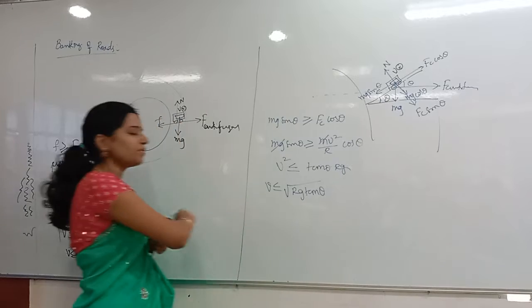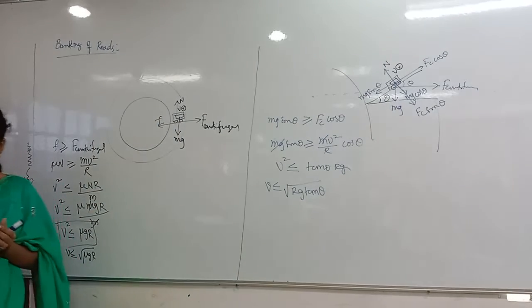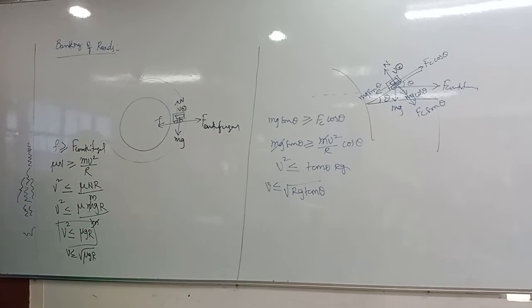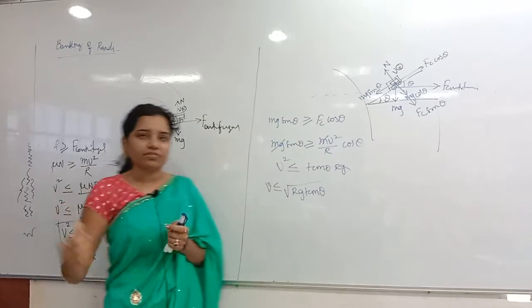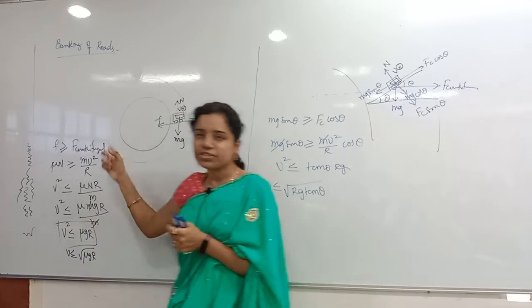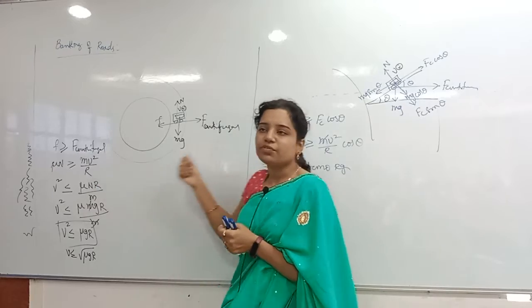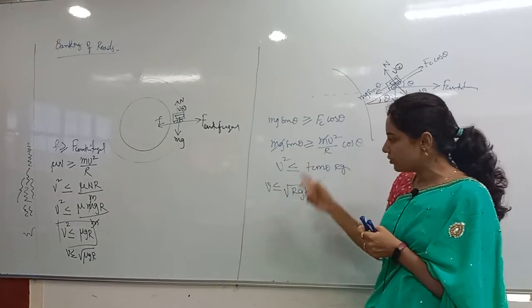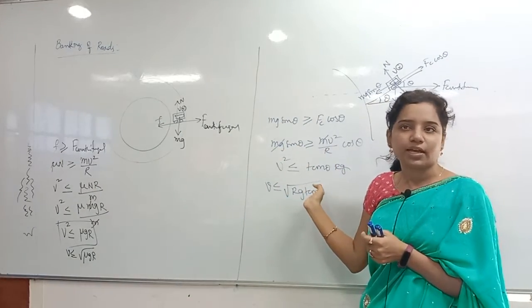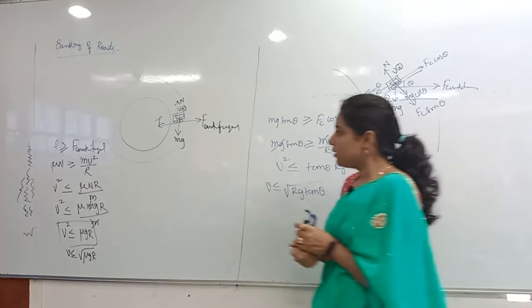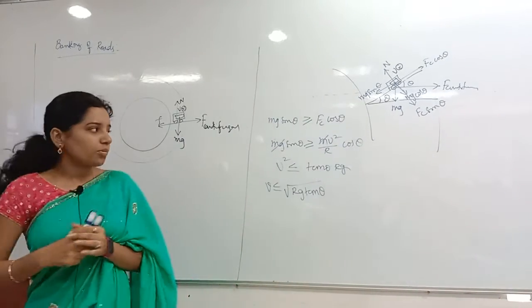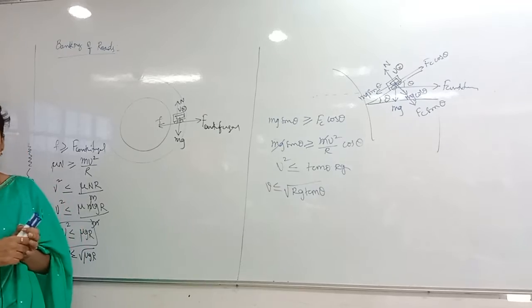I said these two formulas are related only. Why? What is the reason? Tan theta is equal to mu. In the case of angle of repose, tan theta is equal to mu, so in the place of mu, tan theta only. That's it, everything is as it is. Here friction is there, so we got mu. Here friction is not there, so we did not get mu; we got the angle only, directly tan theta. Clear?